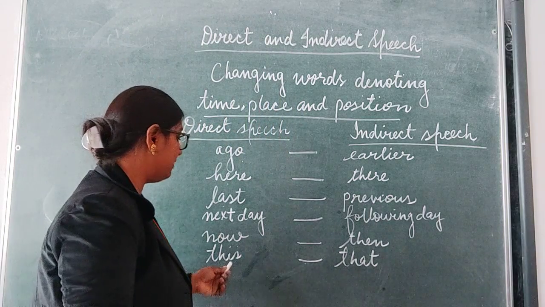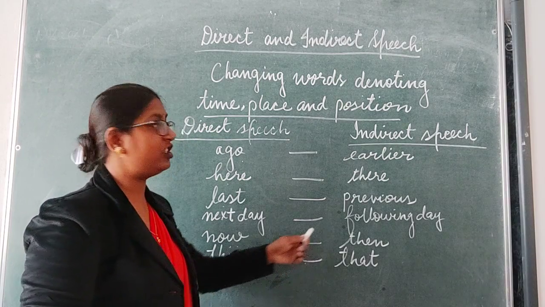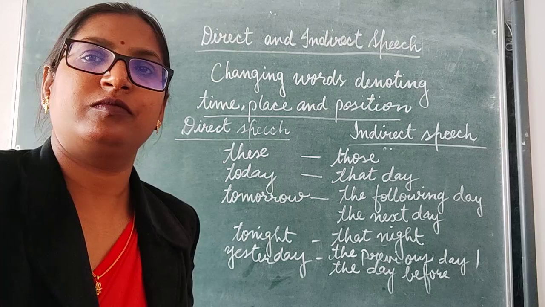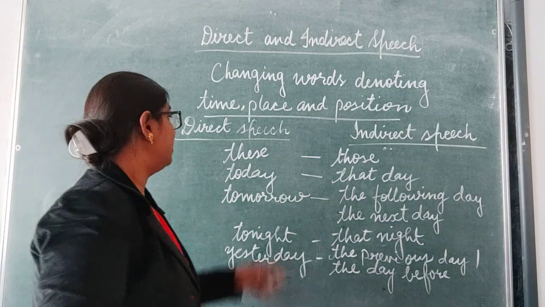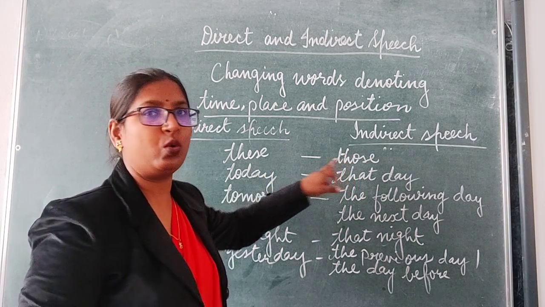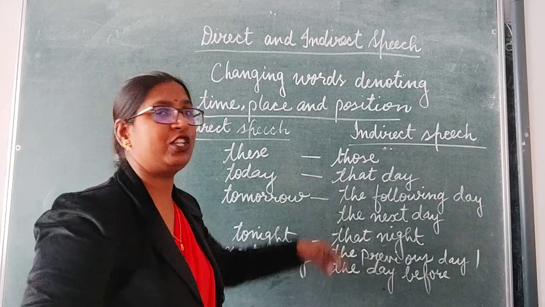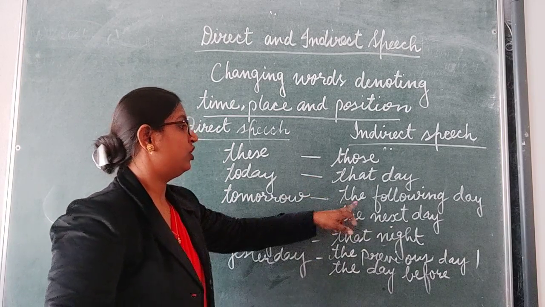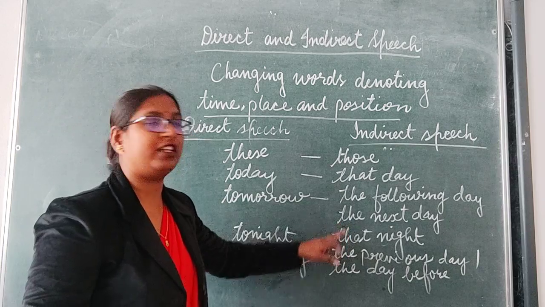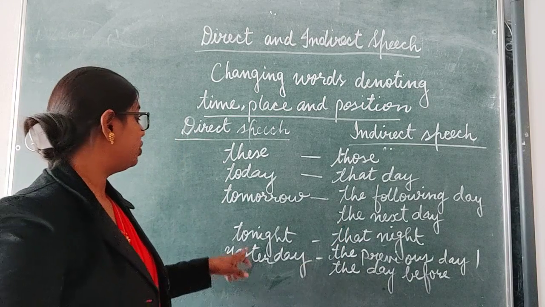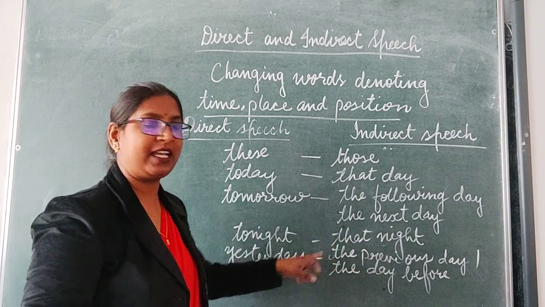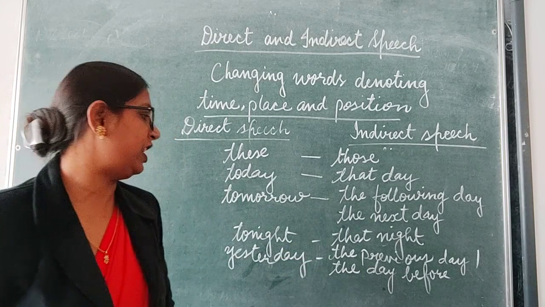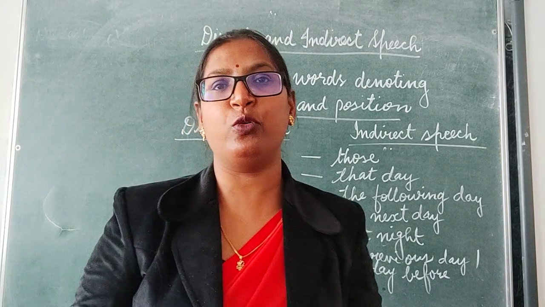Next, this is changed to that when we change it into indirect speech. These is changed to those. Today is changed to that day. Tomorrow is changed to the following day or the next day. Tonight is changed to that night. Yesterday is changed to the previous day or the day before.